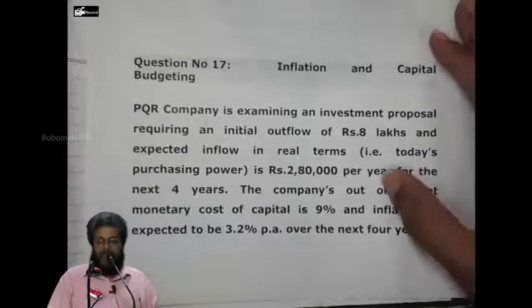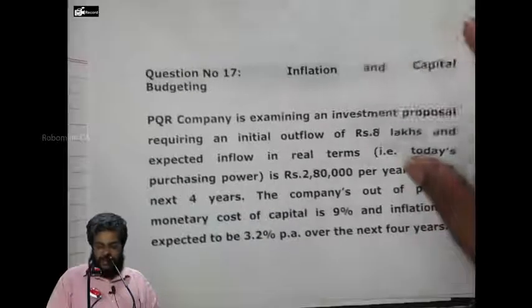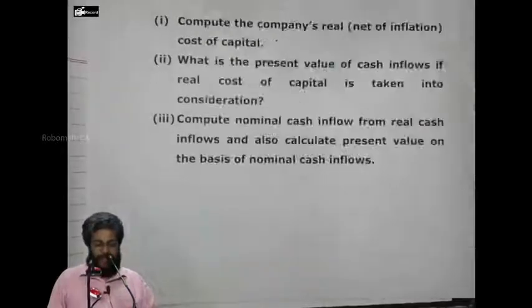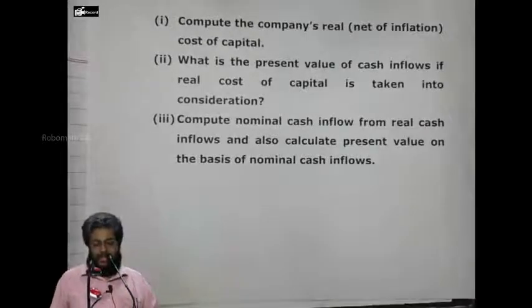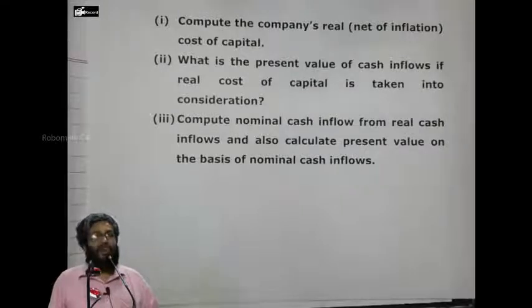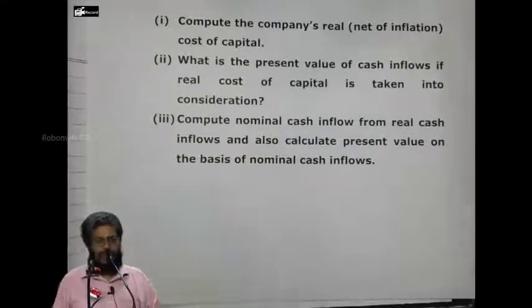And inflation rate is 3.2% over the next 4 years. Compute the company's real cost of capital. What is the present value of cash inflows if the real cost of capital is taken into consideration? Compute the nominal cash inflows from the real cash inflows and then calculate the present value on the basis of nominal cash inflows. That's the question.